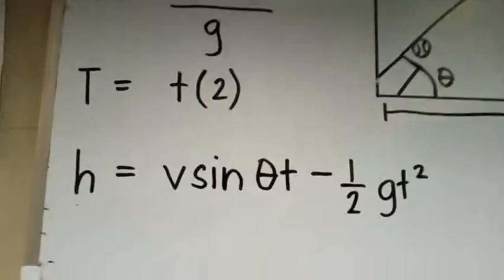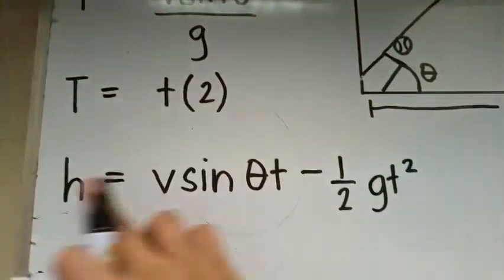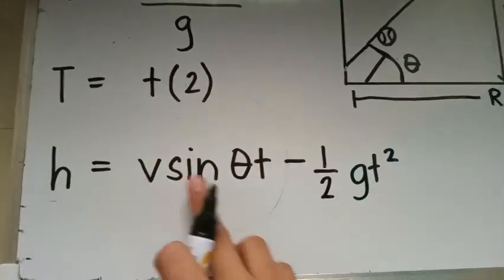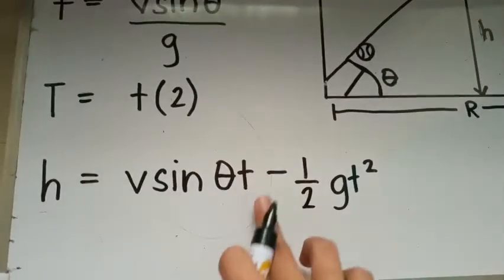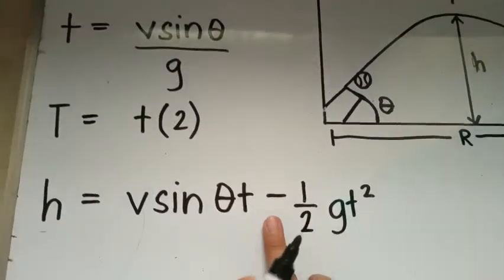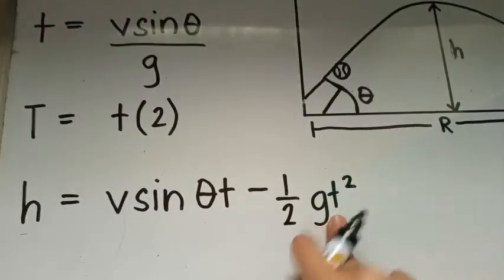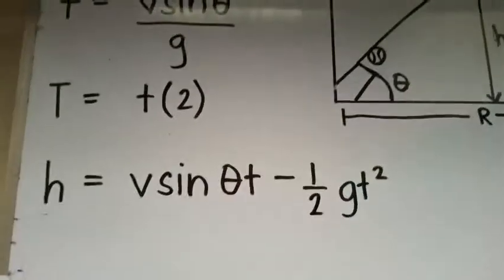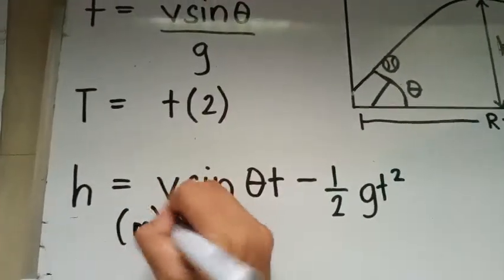Next is for getting the height. So, height is equal to speed or velocity multiplied to sine of the angle and multiplied to half time, minus 1/2 multiplied to gravity multiplied to half time squared. Okay, so yan yung ating formula for height. So again, meters pa rin ito.